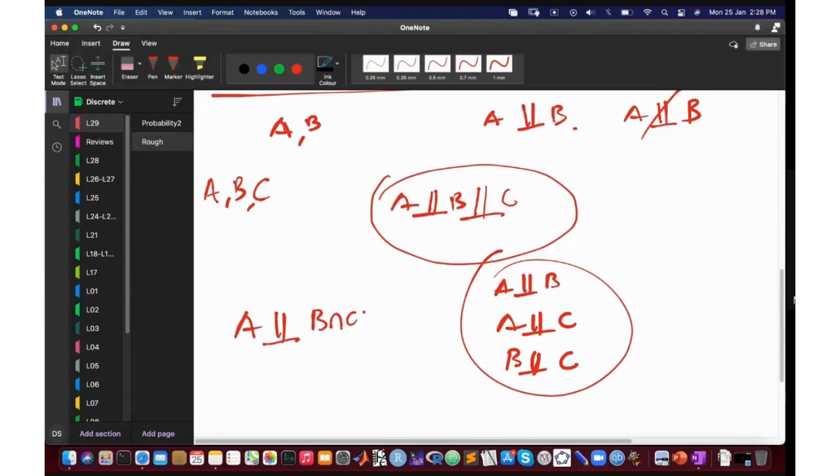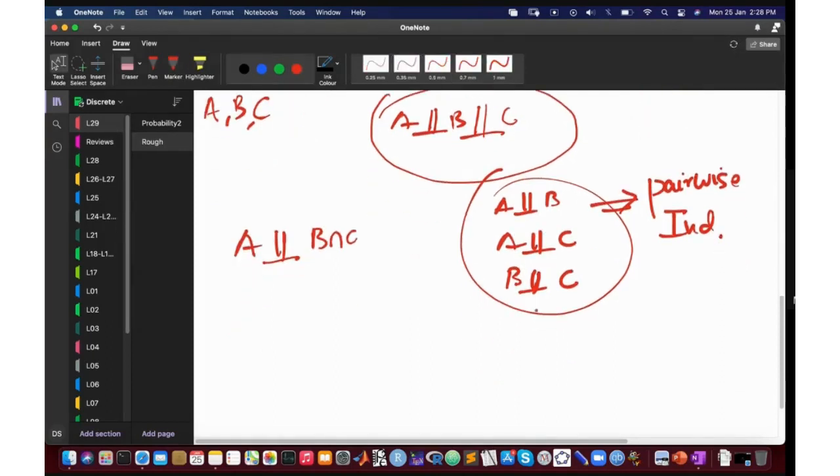multiple meanings. One is what we said here, when I say that A does not depend on B, A does not depend on C, and B does not depend on C. If you have these three things, we say that these three events are pairwise independent. Okay, pick any pair and that pair is independent. But this pairwise independence does not imply whether three of them are independent or not.